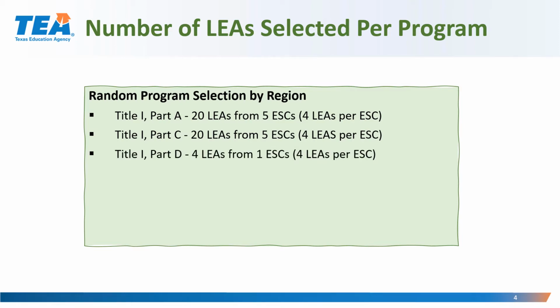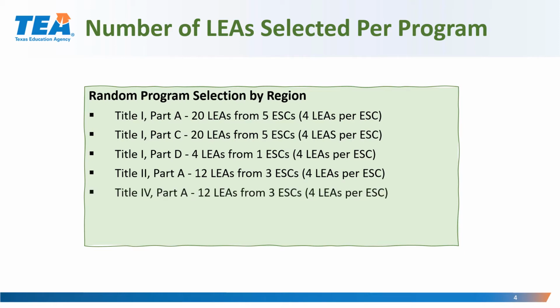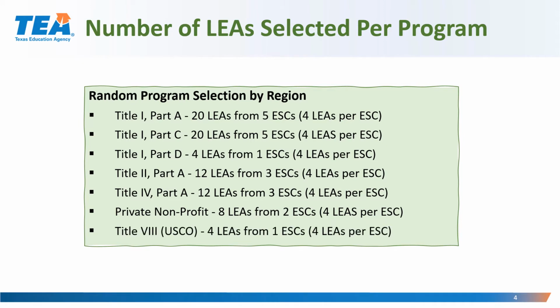4 LEAs from 1 ESC will be chosen for Title I Part D. 12 LEAs from 3 ESCs will be chosen for Title II Part A. 12 LEAs from 3 ESCs will be chosen for Title IV Part A. 8 LEAs from 2 ESCs will be chosen for Private Nonprofit, and 4 LEAs from 1 ESC will be chosen for the Unsafe School Choice option.